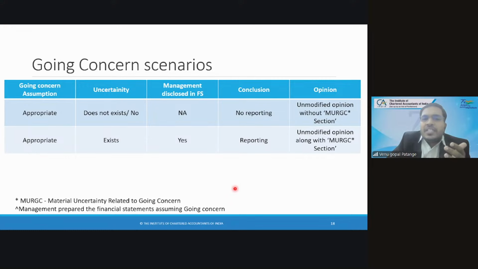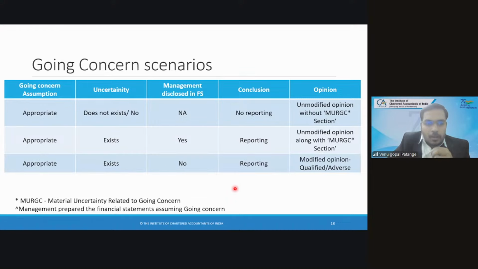Now, because of the increase in tariffs, the product becomes costlier, the sales will get reduced, and the profits will come down. So there is a little bit of uncertainty that exists, and even management is of the view. So in that case, you need to mention the material uncertainty related to going concern.